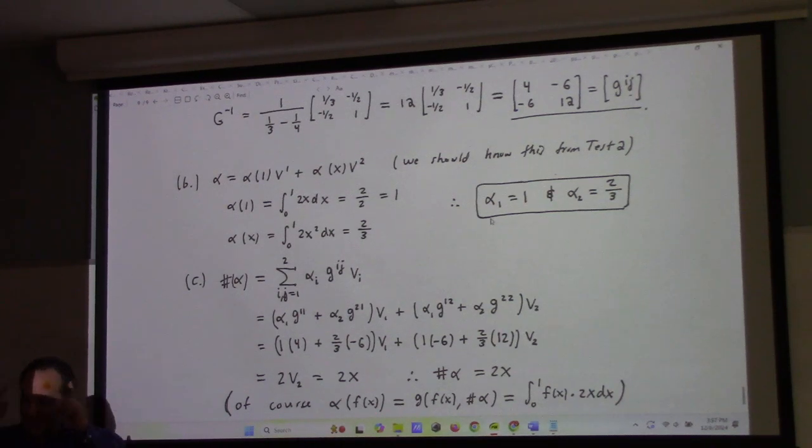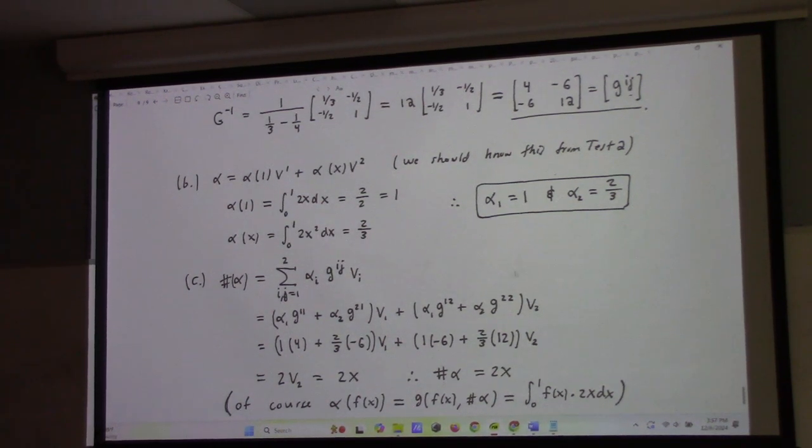If I had been thinking more, I could have avoided a lot of the calculation and simply written down from the theory of the Riesz vector that the sharp of alpha is 2x. Technically, I could have avoided this calculation and just written down part C, if we remember the theorem that the Riesz vector is the sharp of the dual vector, right? Anyway, yeah, so that's test 3.